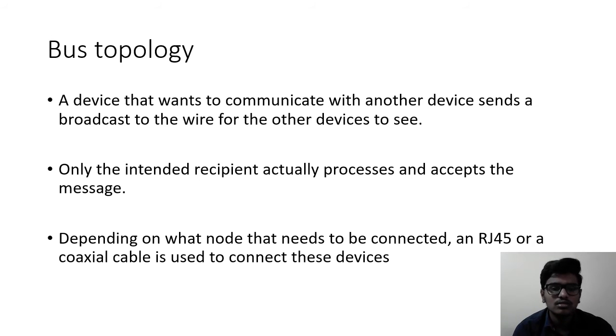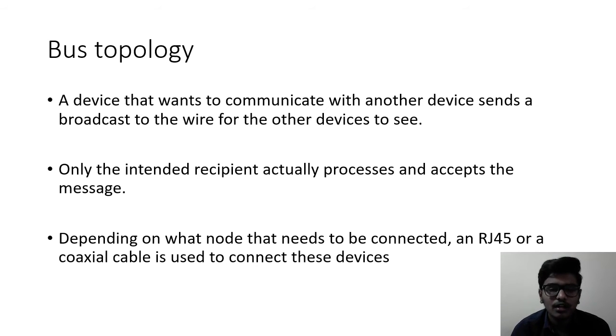A device that wants to communicate with another device sends a broadcast to the wire for the other devices to see.